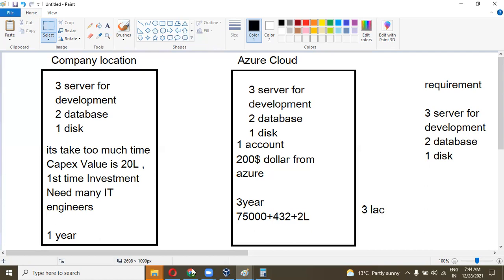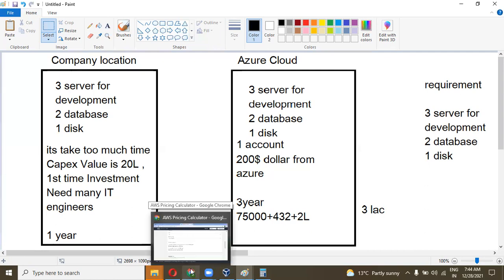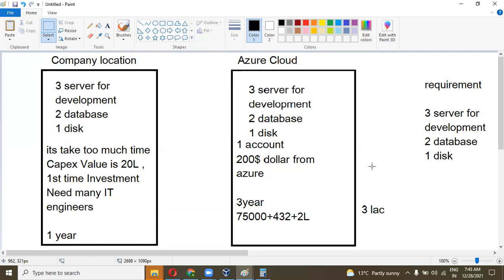Hello, Mahi, any confusion? You can ask me. No, we can proceed further. Fine, Akshay. Clear? Clear. Okay.